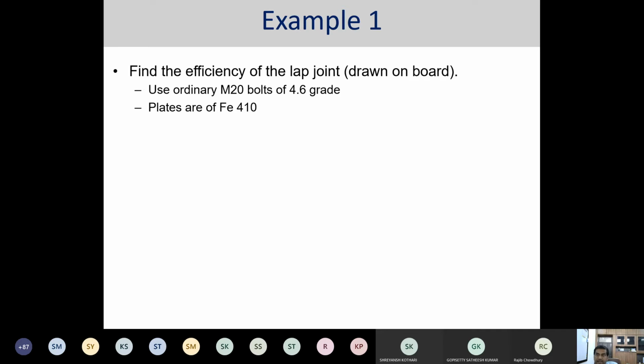Find the efficiency of the lap joint. The problem statement I have not yet given over here. Problem statement I am giving. You may please note down or write down the problem.